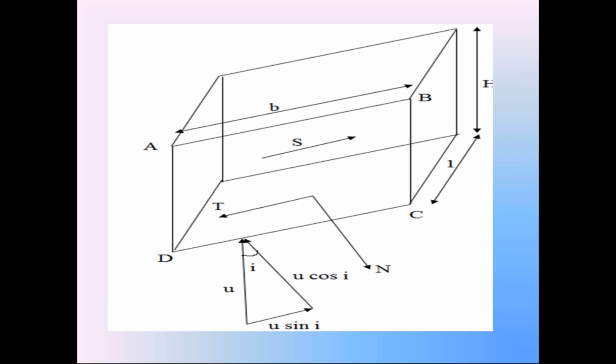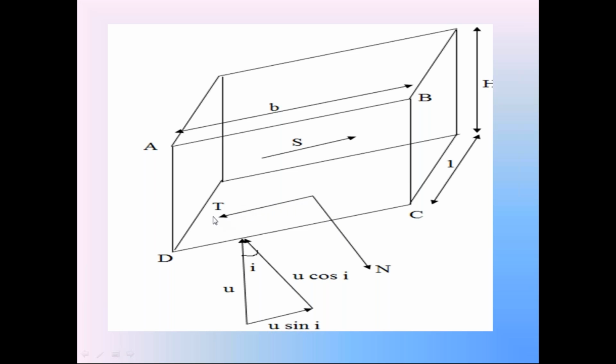Already we calculated the weight of the soil prism in the third condition, W. We resolve that weight into two components. One is the normal component N of the weight W downward, and the other one is the tangential component of weight W, T. So this N is the normal component of weight W.